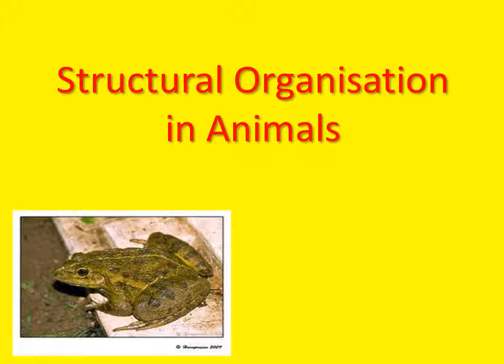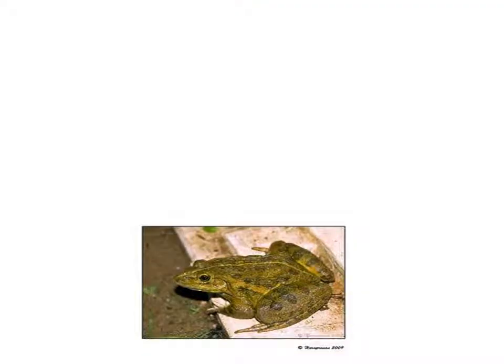In this video, let us continue our study on the structural organization in animals. Yes, children, so far in this lesson, we have completed the anatomical study of earthworm. So we came to know how the digestive system is there, how the digestion takes place in earthworm, then how the excretion takes place, and what kind of reproductive system is there in the earthworm. So all this detailed information we studied about the earthworm, right?